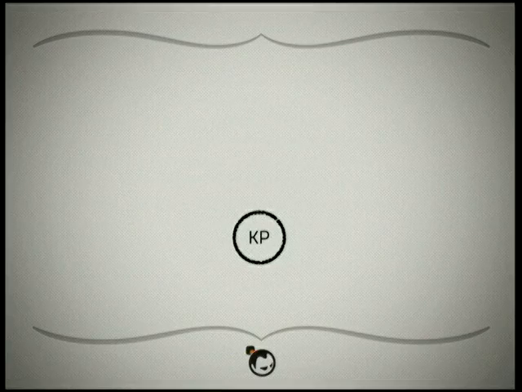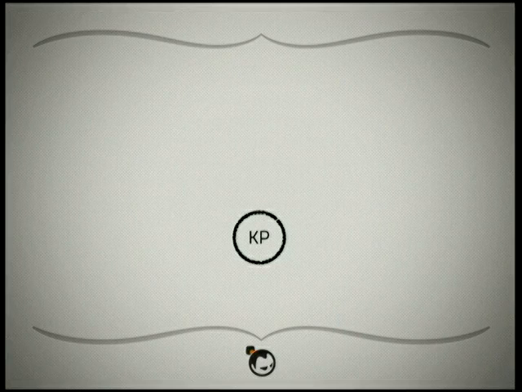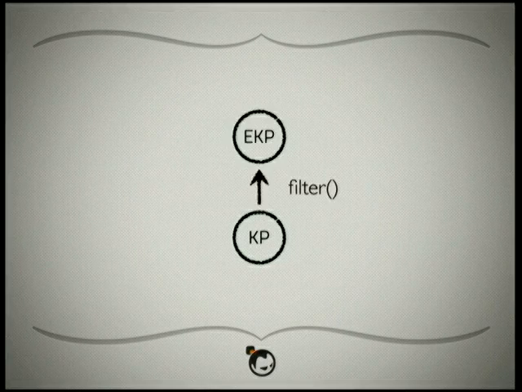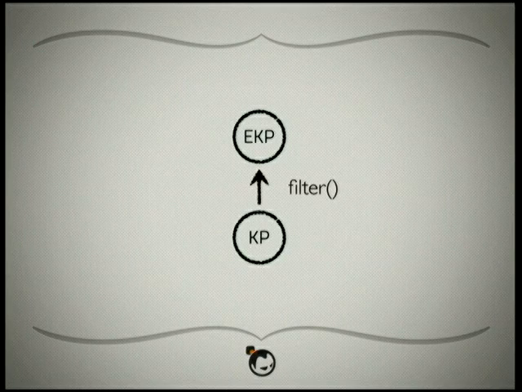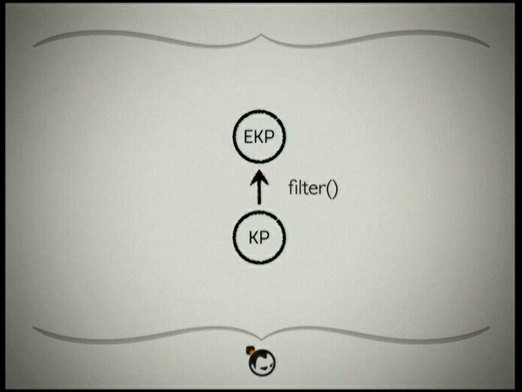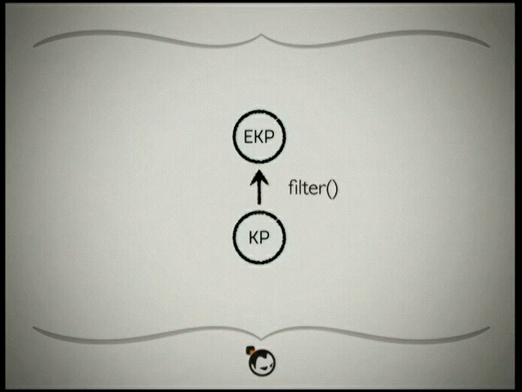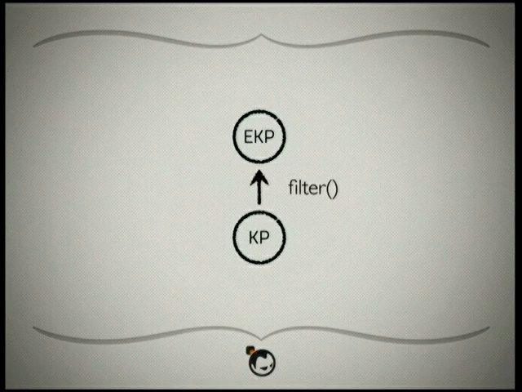To give an example of event streams, and these event streams are composable, as we'll see, we have this idea of key presses. So we're monitoring key presses in a document, let's say. And then we only want key presses of the enter key. We can compose this by applying a filter operation like you'd normally use in functional programming, or many imperative programming languages have it as well. We run this filter operation, a function that filters out key presses with key code 32 or something. And then we get a new event stream emitted, which will be just key presses of the enter key.